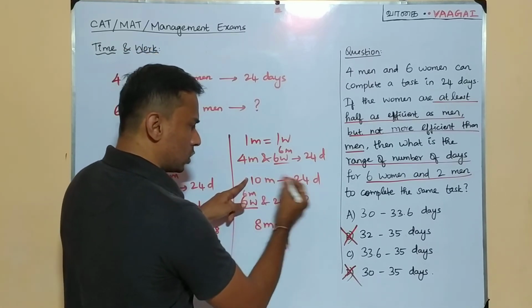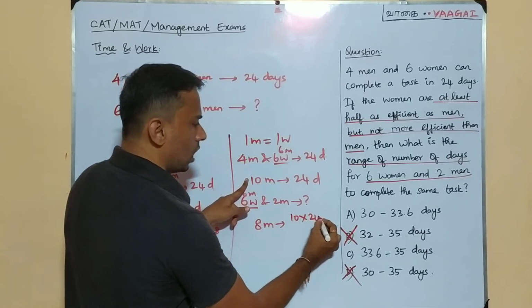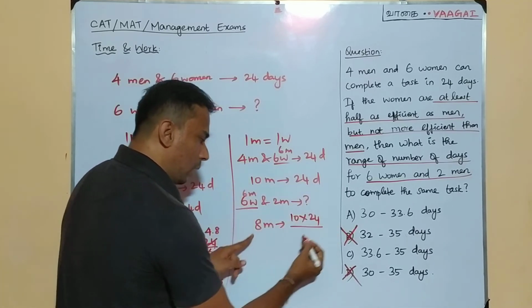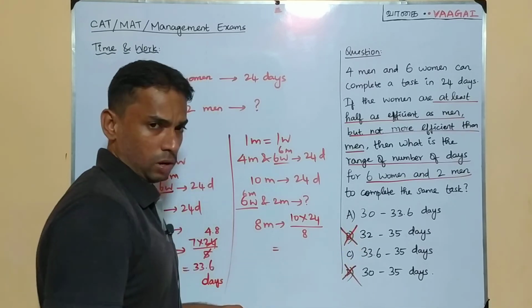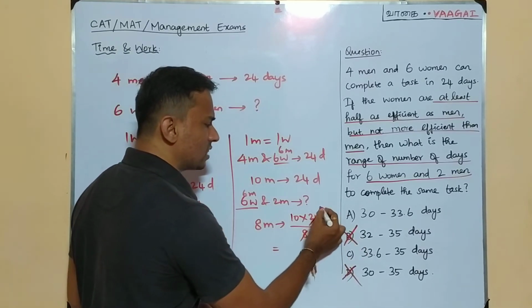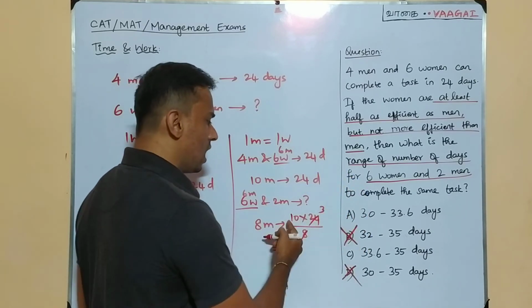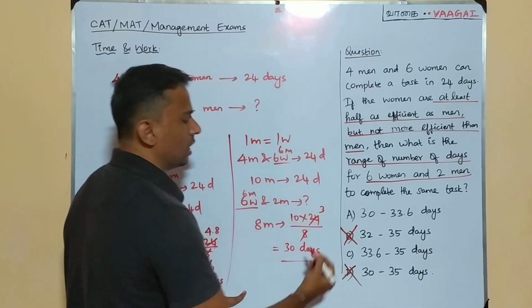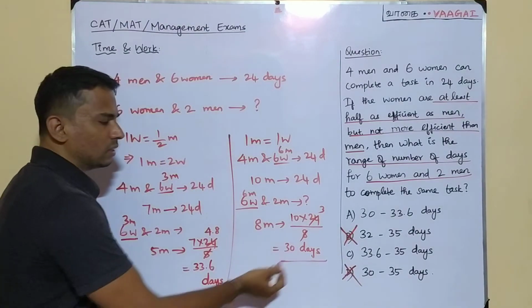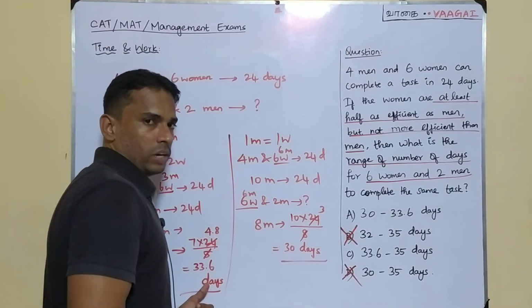So what happens, we'll get this product, 10 into 24. Remember, 10 into 24 divided by this 8. Okay, so we'll have to do this calculation. When you simplify, what will we get? 8 3s are 24, and we have 10 3s are 30 days. So the other extreme is going to be 30 days. Already one extreme is 33.6 days.